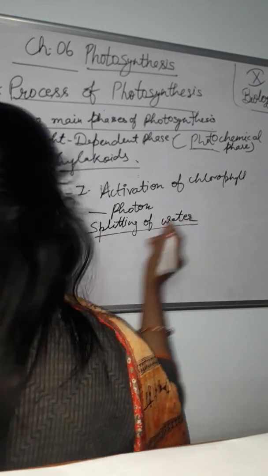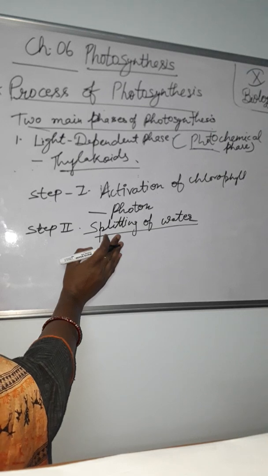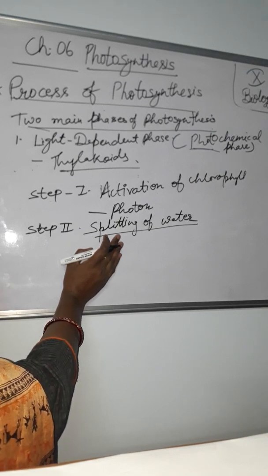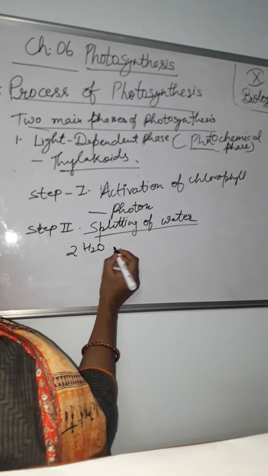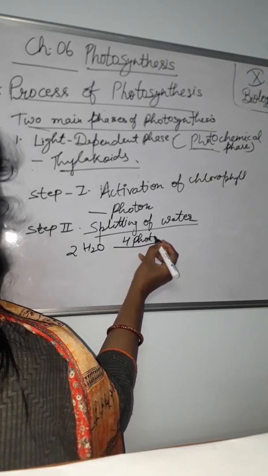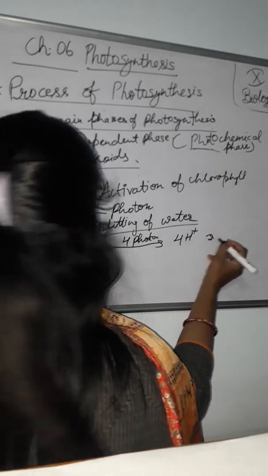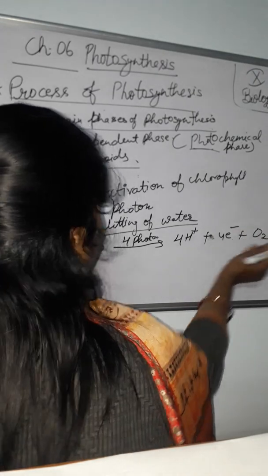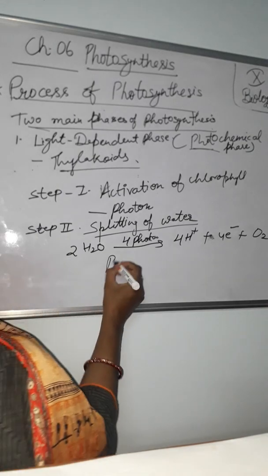Okay, splitting of water. The absorbed energy is used in splitting the water molecule into its two components, hydrogen and oxygen, and releases electrons. See here in this equation, this is the water molecule and the energy of 4 photons. कितनी energy use होगी? 4 photons की. And after that it releases 4 hydrogen ions and 4 electrons plus O2 released.